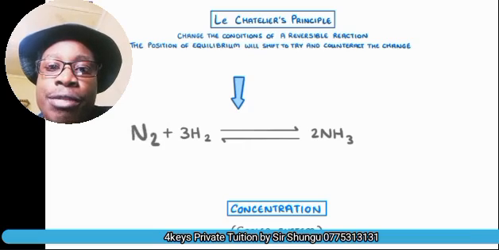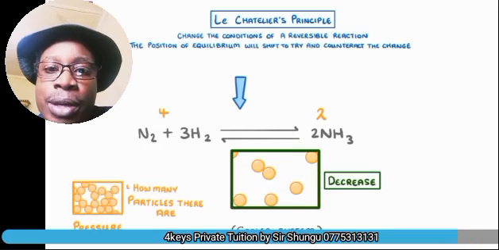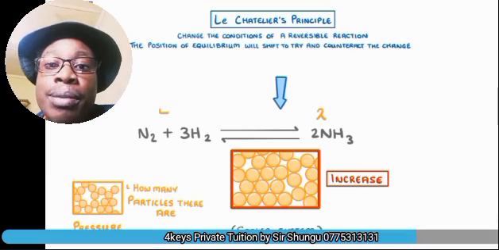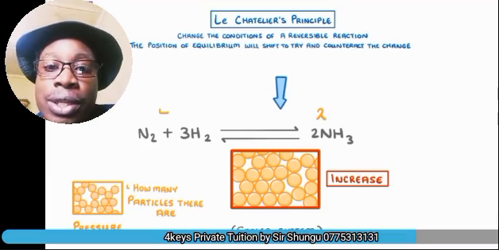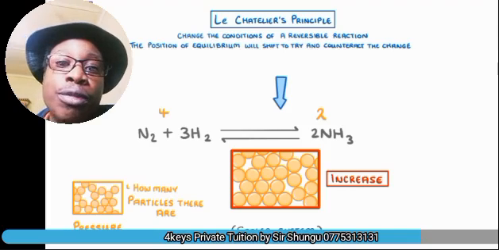If I increase my pressure, let's look at what would happen. If I increase my pressure, then the system is going to try and minimize that increase in pressure, and it will try to decrease it, and to do so it has to go in the direction with fewer moles, so it will promote the forward reaction.